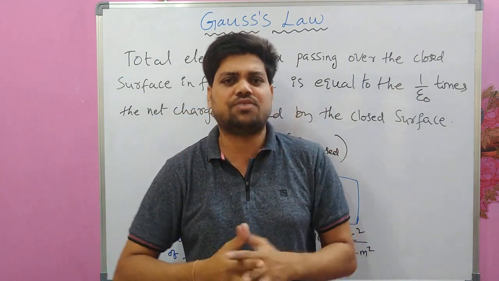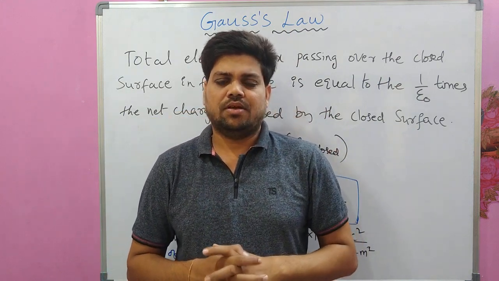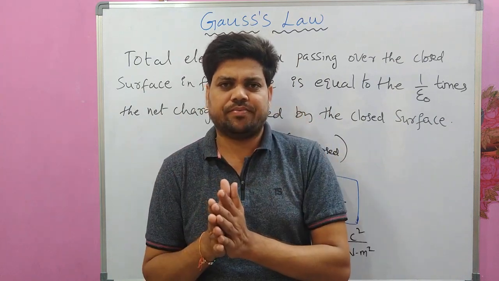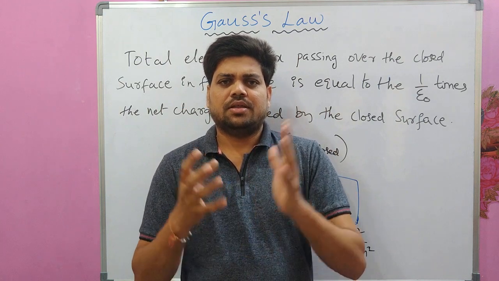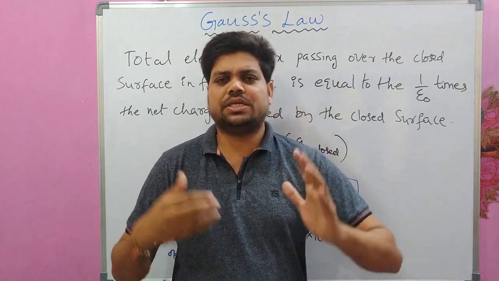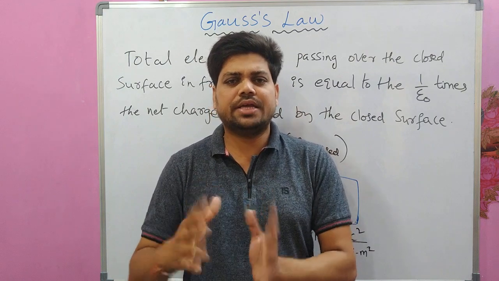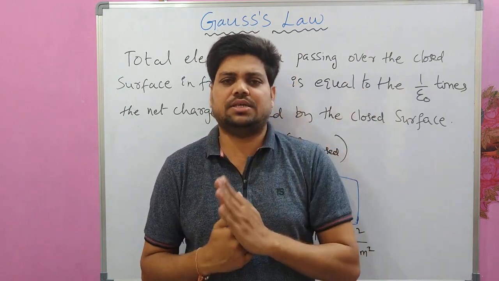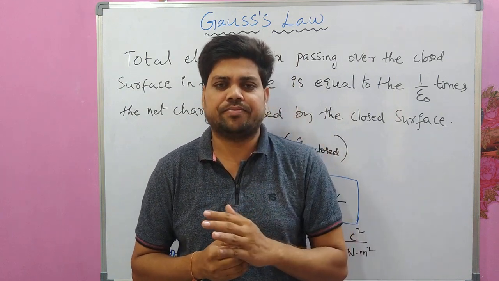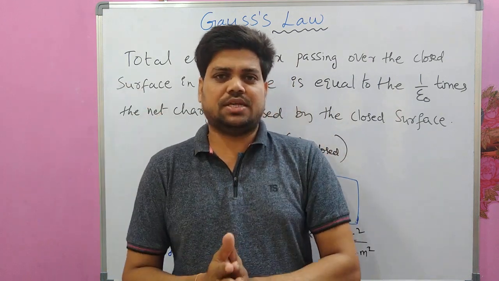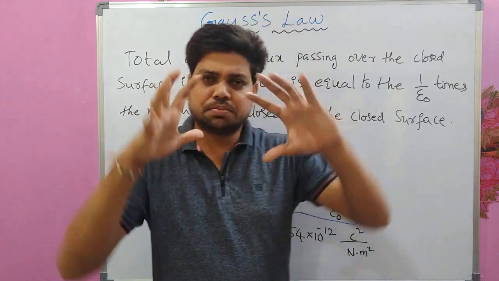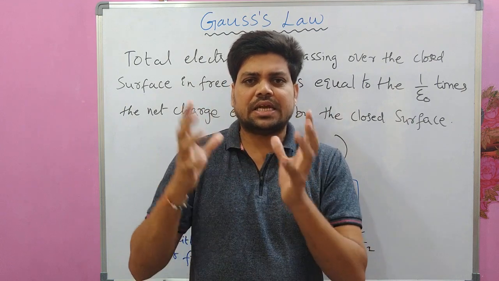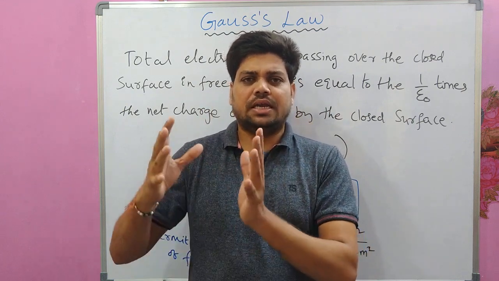Electric flux is a scalar quantity, which, for example, for 2D surfaces like circles, squares, can be calculated using E dot A or EA cos theta, where E is electric field and A is the area of that surface placed in electric field. But for closed surfaces, that is 3D surfaces like spheres, cubes, the calculation of electric flux is a little different.